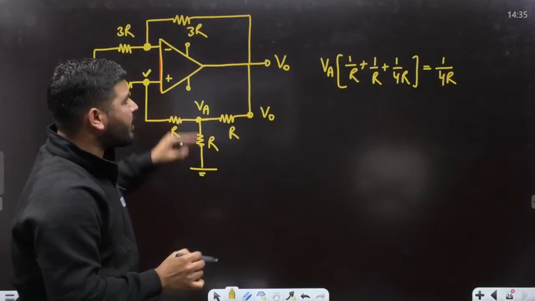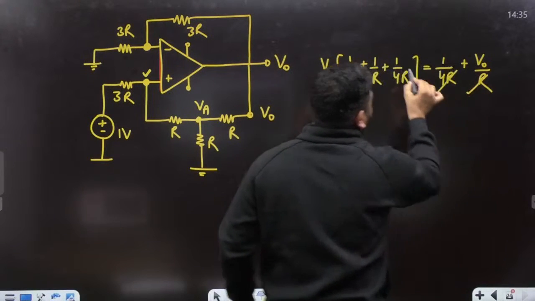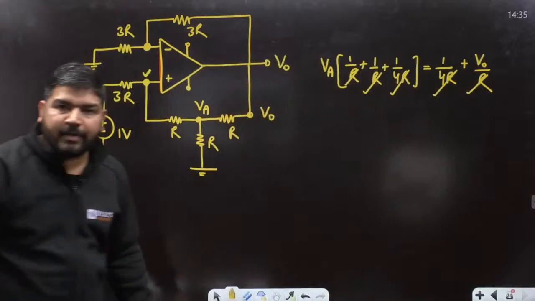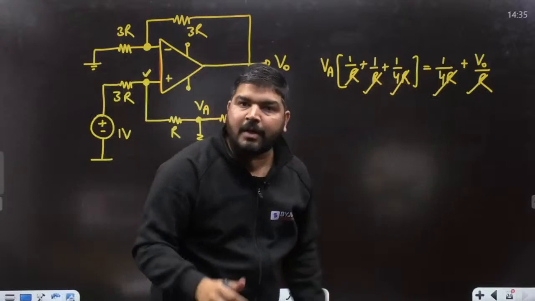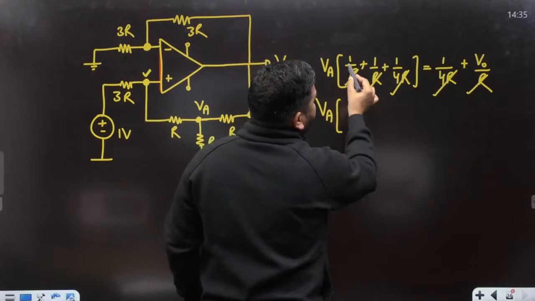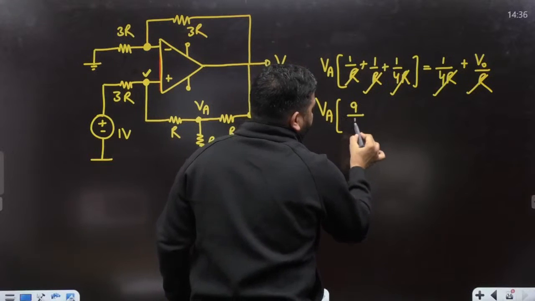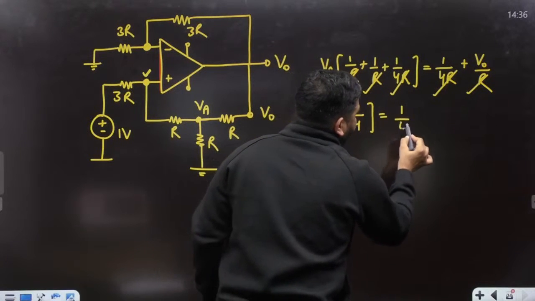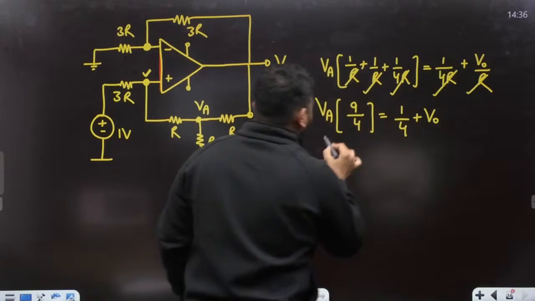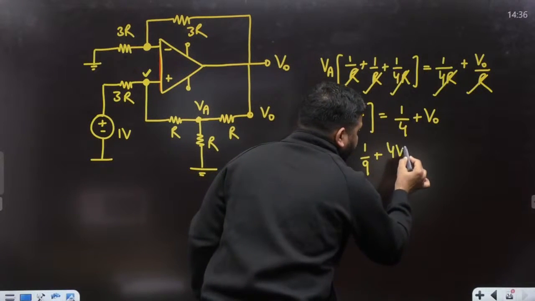And V0 upon R is the entering current from this side. Now this R will cancel. This is the direct nodal equation. If you know this direct nodal equation, you can easily write it and your time will be saved. So the coefficient of VA will be 1 plus 1 plus 4 by 1 by 4, so it will be 9 by 4 is equal to 1 by 4 plus V0. Now you can calculate VA as 1 by 9 plus 4 V0 by 9.